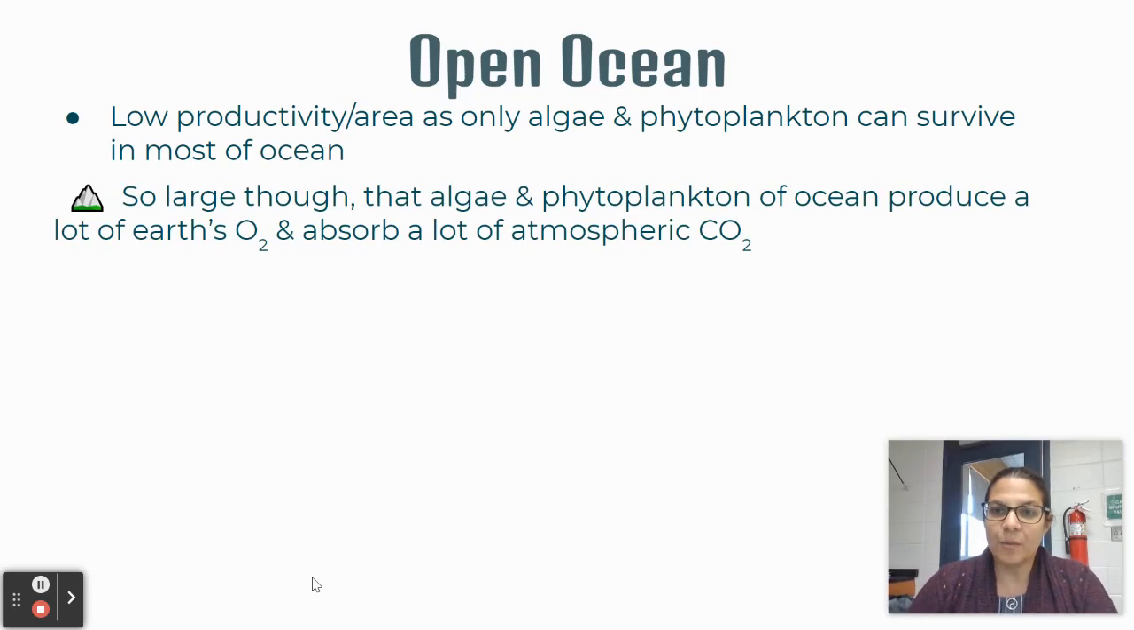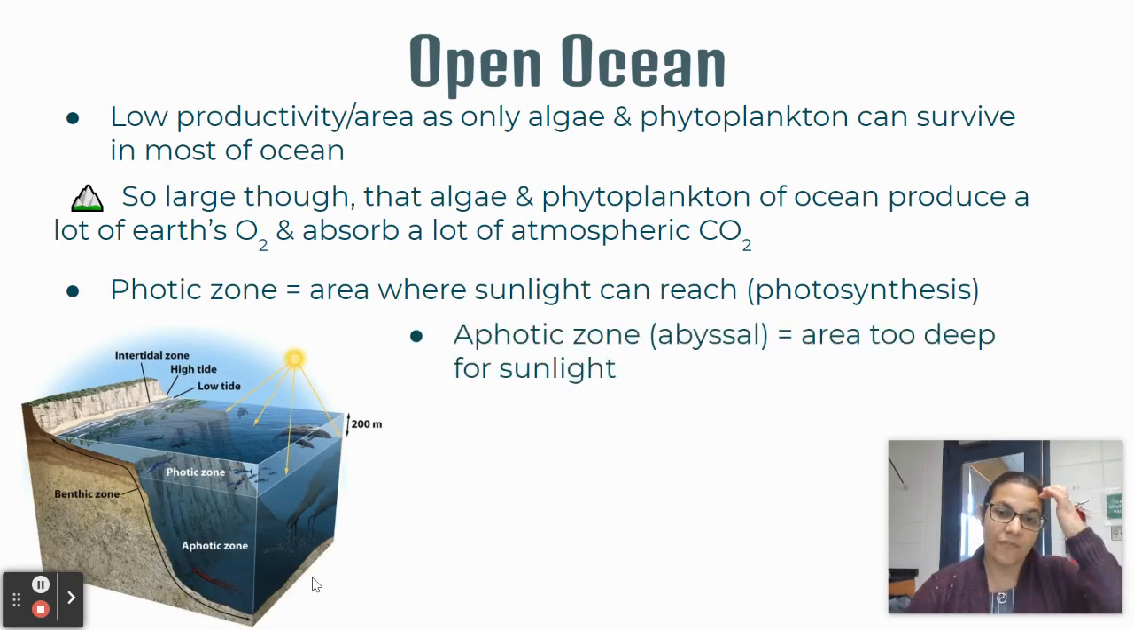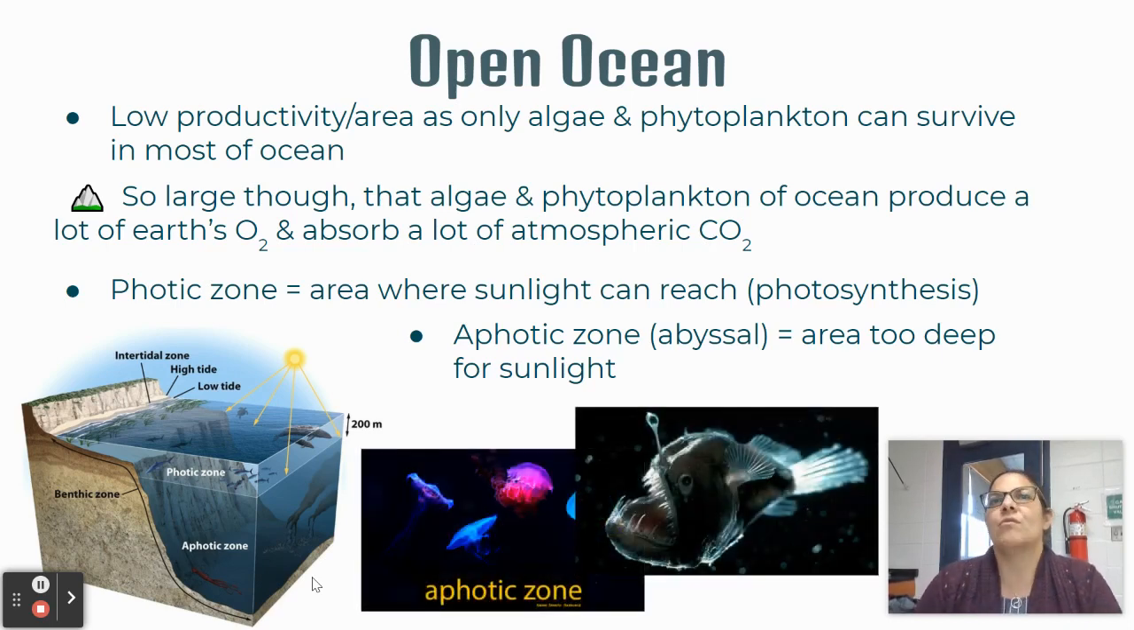The algae and the phytoplankton of the ocean produce a lot of the Earth's oxygen, and they absorb the majority of the atmosphere's carbon dioxide, which is a double-edged sword. It's a good thing and a bad thing. We'll get to that. So your photic zone is where sunlight can reach. This is where your photosynthesis happens. Your aphotic zone is this abyssal zone. It's too deep for sunlight, and that's a lot of the ocean. The average depth of the ocean is a bit over a mile. Right? So in your aphotic zone, crazy things happen.